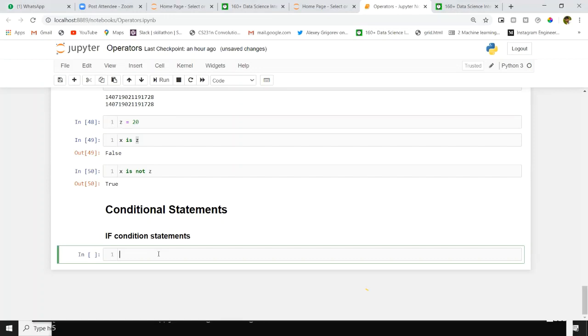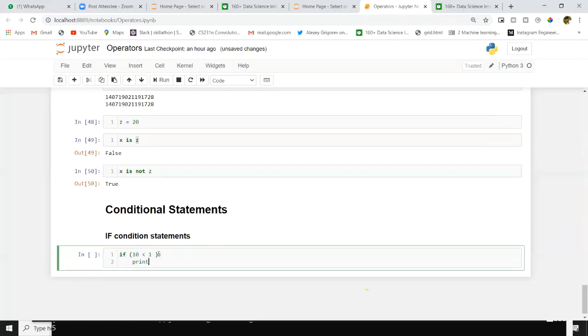We will use this if statement to verify one situation. Suppose we verify whether it's true or not. After that, we want to perform some operations here. Suppose 10 less than 1, print.